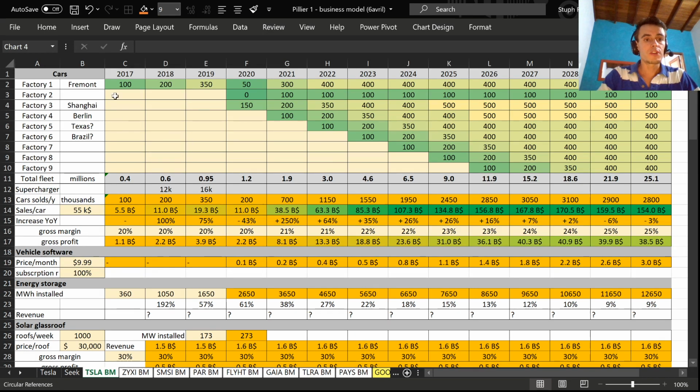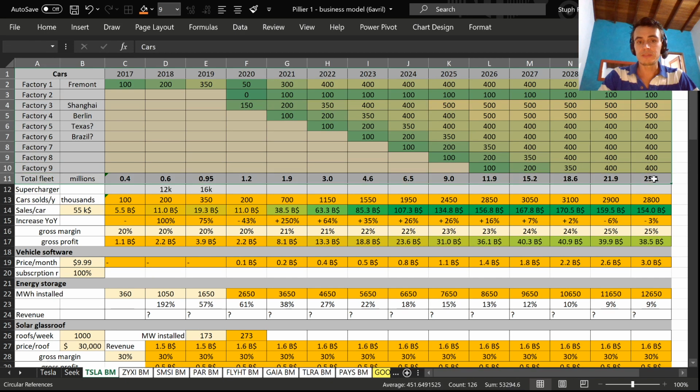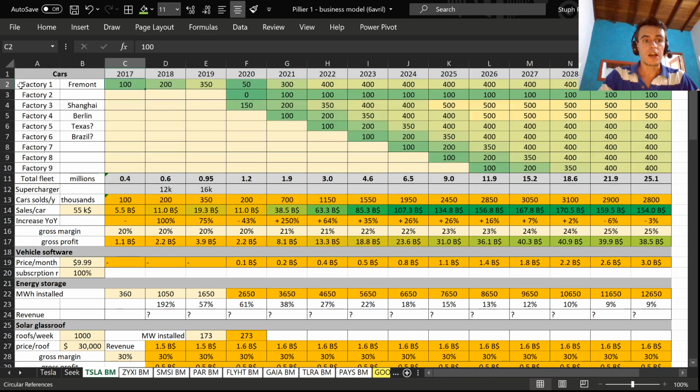So the first table that I developed, I start with a very basic one. I want to know how many cars are produced per year and what is the total fleet in terms of million cars. As you can see, I put the 9 factories that I consider over the next, let's say, 10 years. And each of them, you will see, will produce 100,000 cars, 200,000 cars, 350, and then 400. Only for Shanghai and Berlin, I consider even a throughput of